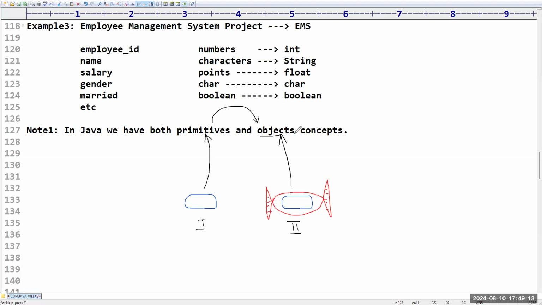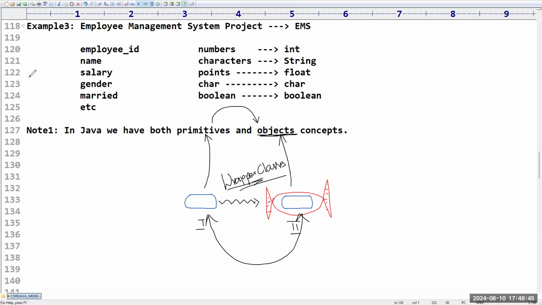But in the real time, everything is treated as objects only. Can I convert this primitive into objects? Yes. For that, there is one separate topic called wrapper classes. Somewhere I told in the syllabus, wrapper classes. What is the purpose of wrapper classes? To convert your primitives into objects and objects into primitives, we can use these wrapper classes.